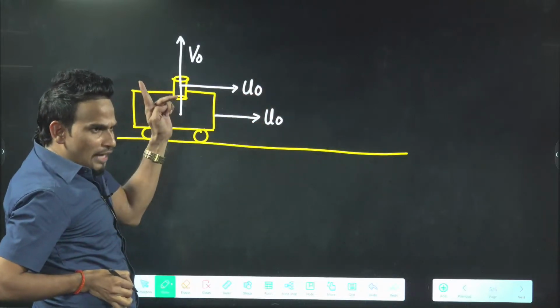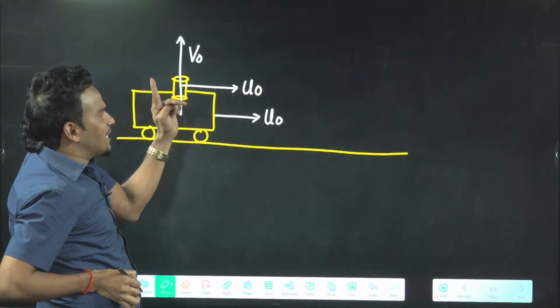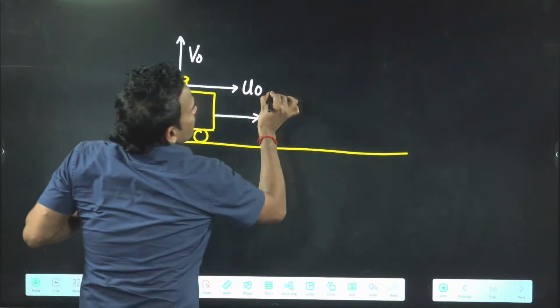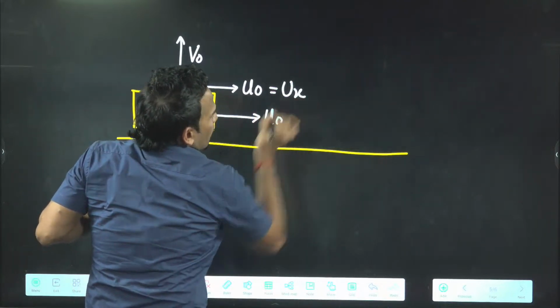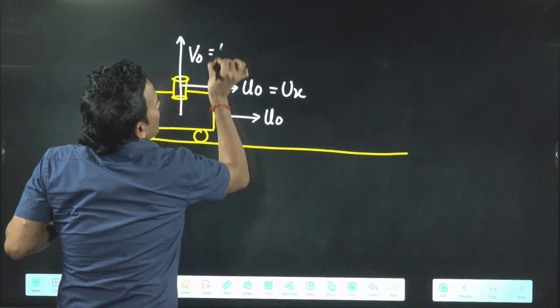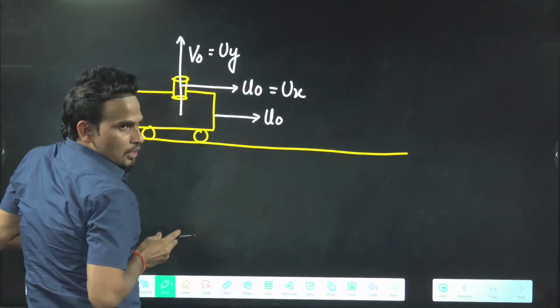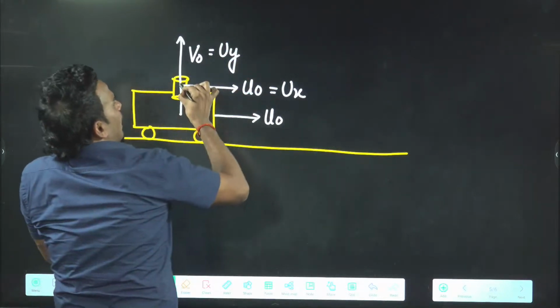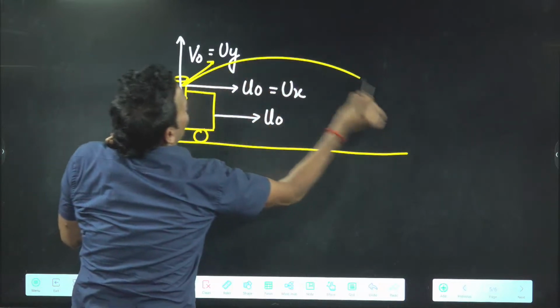So now the bullet will have two velocities, one horizontal, one vertical. This will behave as ux of the bullet, and this will behave as uy of the bullet. So the bullet will not go vertically up. It will follow a parabolic path.